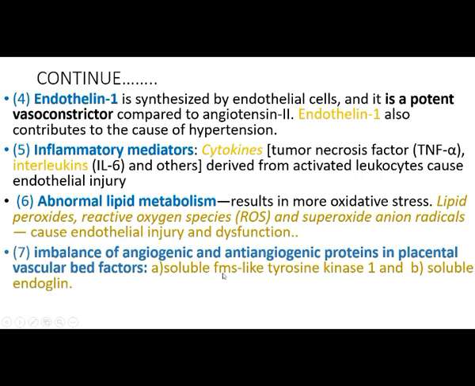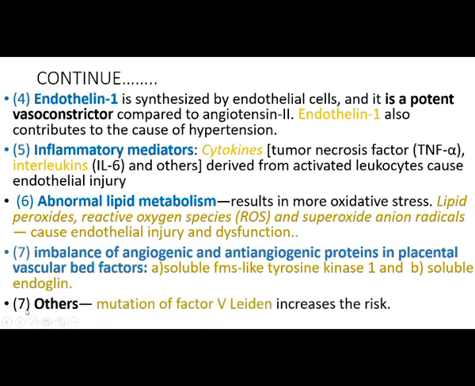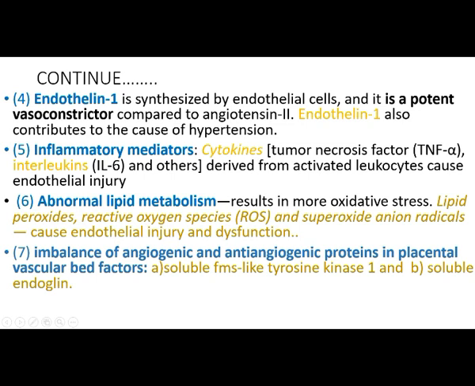These two factors are imbalanced, and that also causes hypertension. And the final thing is others, that is a mutation of factor 5, which increases the risk of hypertension.